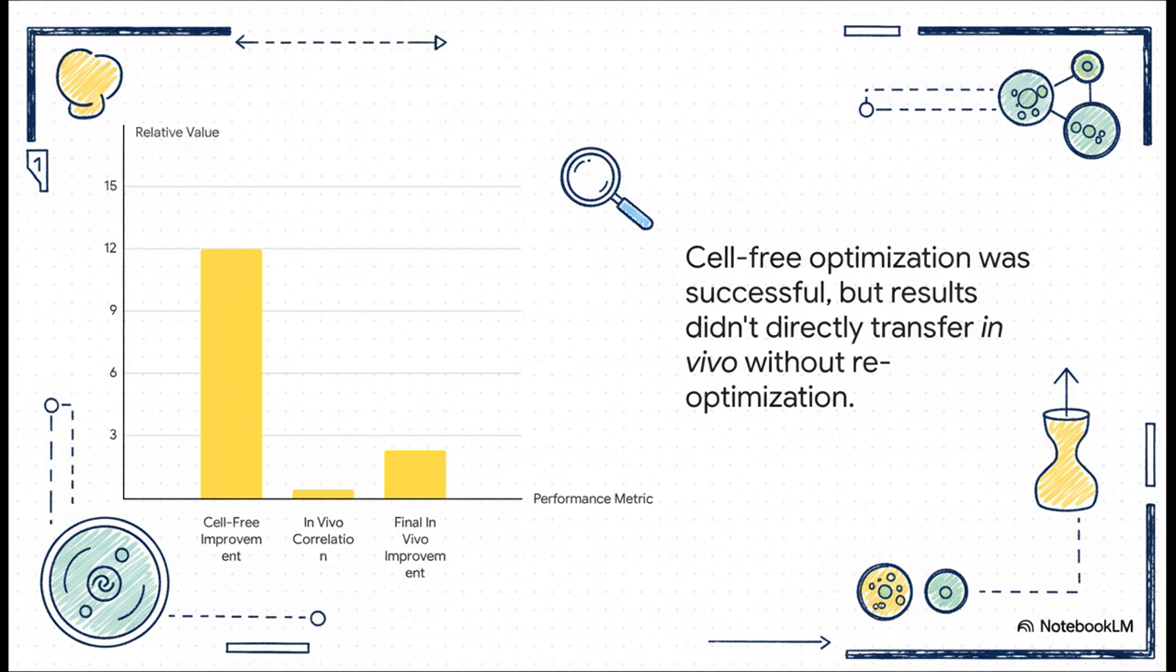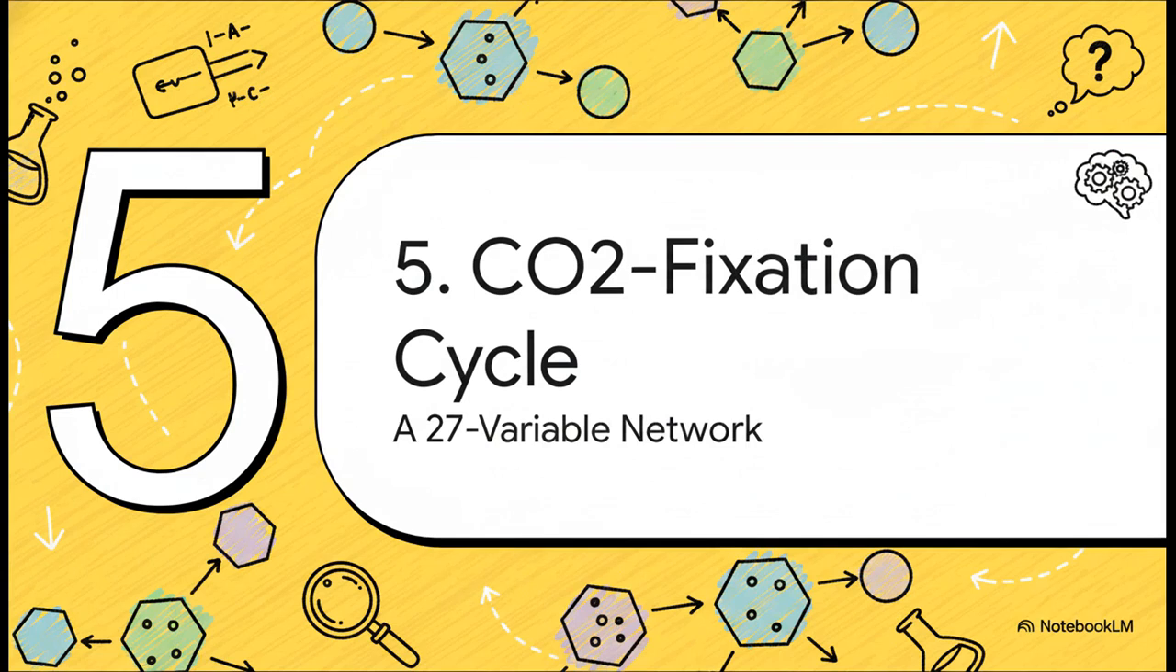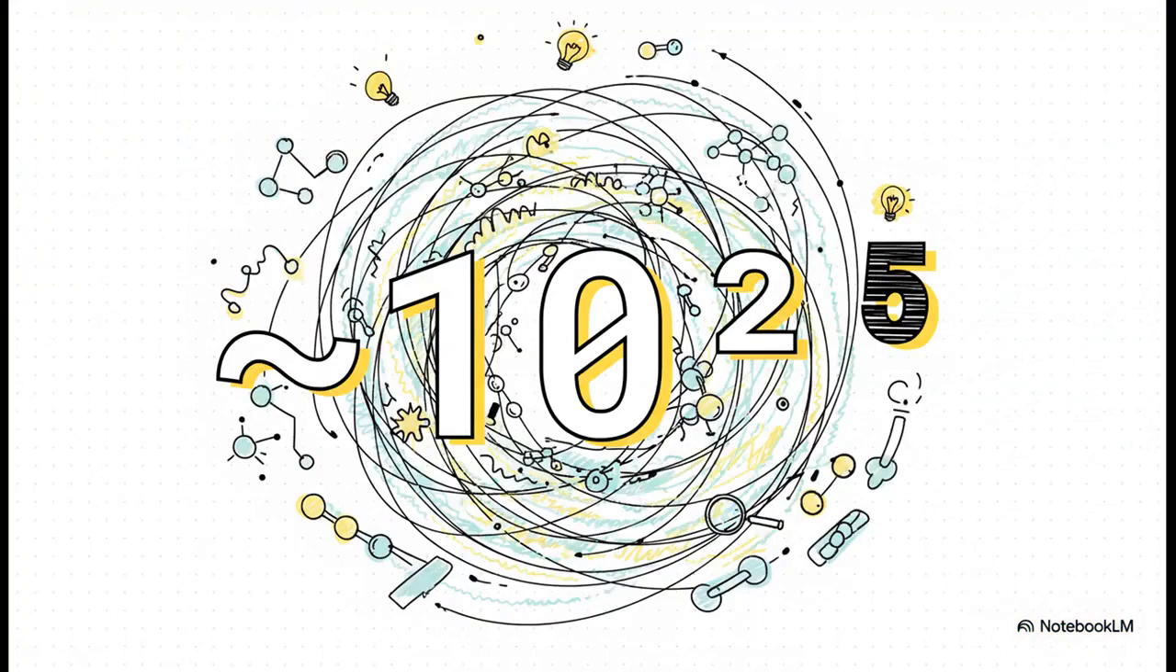vivo performance by 130%. The final application tests METIS on a particularly complex system, the CETCH cycle. This is a synthetic in vitro metabolic network for CO2 fixation, and it involves 27 different variable components, including 17 enzymes and 10 cofactors. The number of potential combinations in this CETCH cycle is quite large.